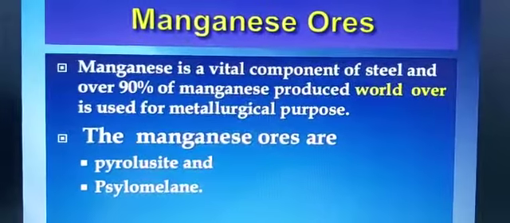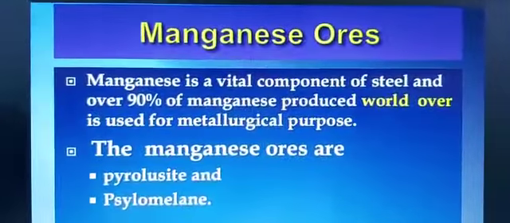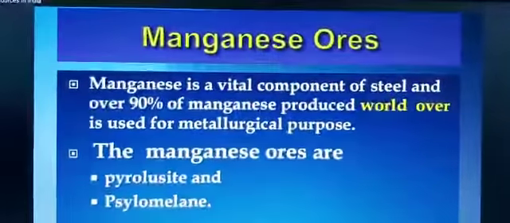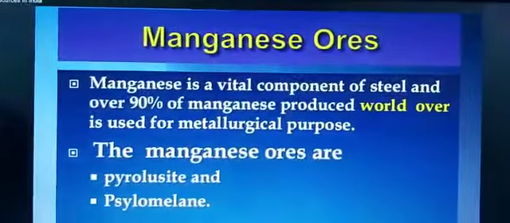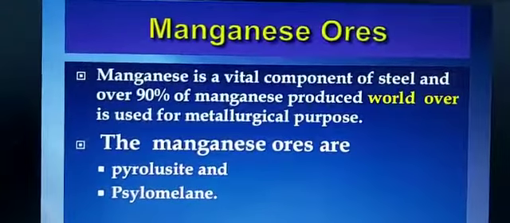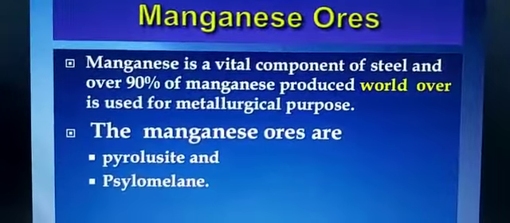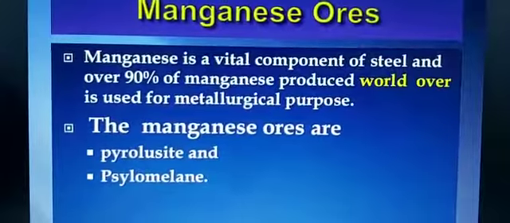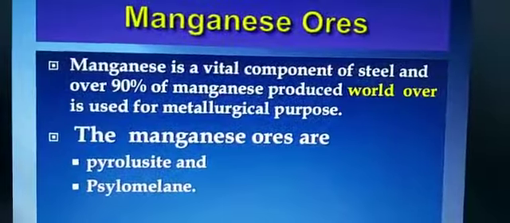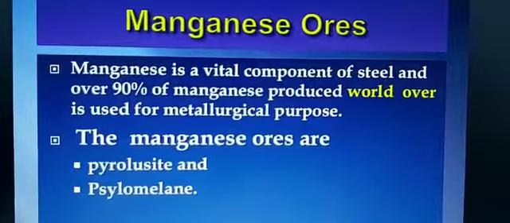In the last class, I have already started the chapter Mineral Resources, that is chapter number 12 from your geography book, and we have already covered iron ore. Second important mineral found in India is manganese ores. Manganese ore is a vital component of steel, and over 90% of manganese produced the world over is used for metallurgical purpose. Now children, manganese is a black, hard and iron-like metal which occurs as natural oxide. It is an important raw material for smelting of iron ore and also used for manufacturing ferroalloys.